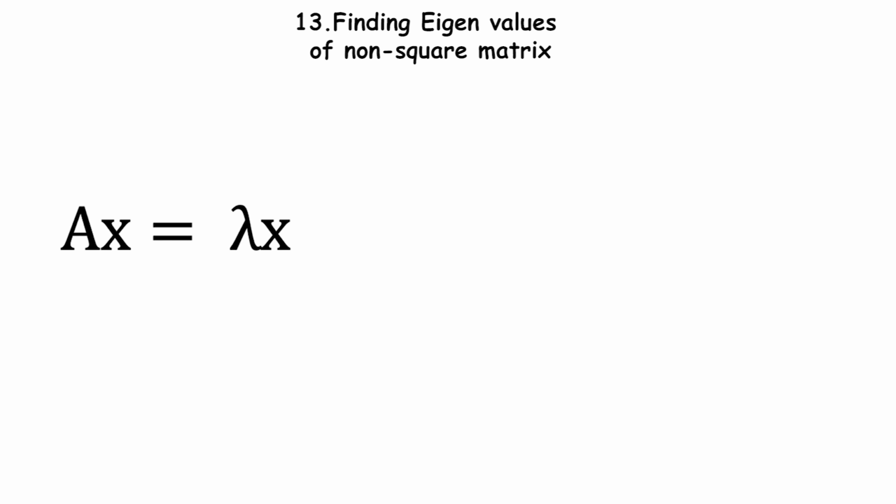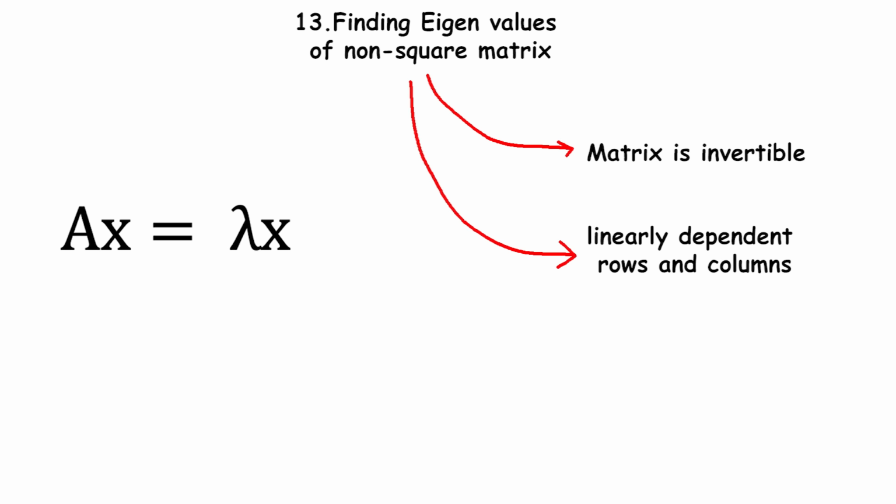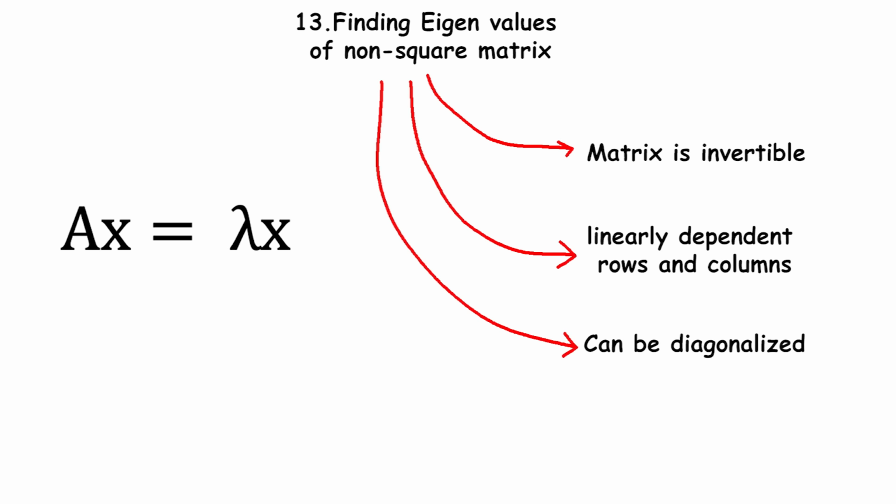Eigenvalues are defined as scalar solutions to the equation matrix A multiplied by vector x is equal to scalar lambda multiplied by vector x. A non-square matrix has an unequal number of rows and columns, and the rows or columns are linearly dependent. Non-square matrices are not invertible, and being non-invertible is a requirement for eigenvalue calculations. Eigenvalues can be found only if matrix is invertible, has linearly dependent rows and columns, and can be diagonalized.